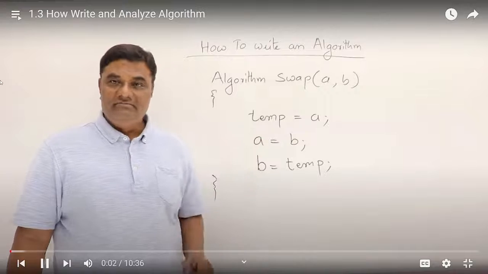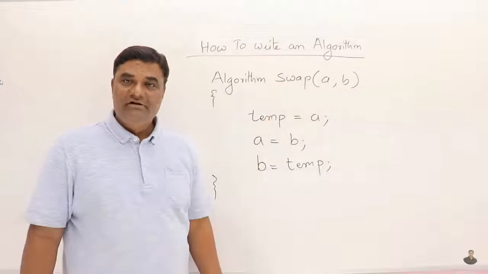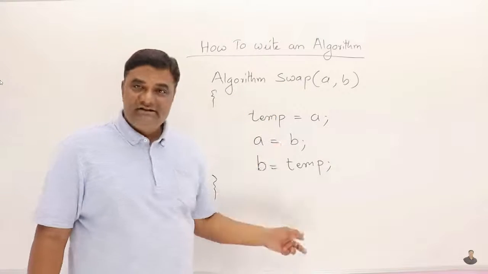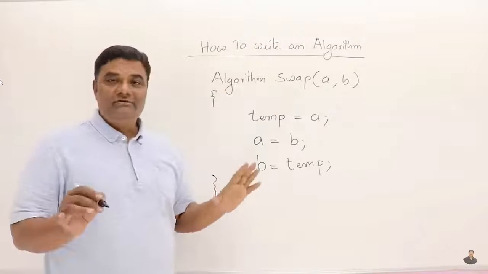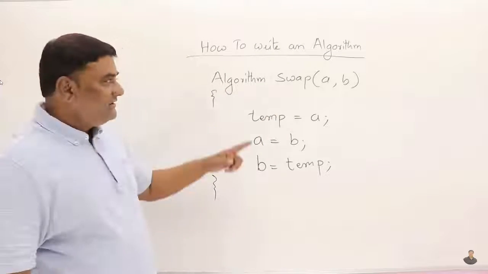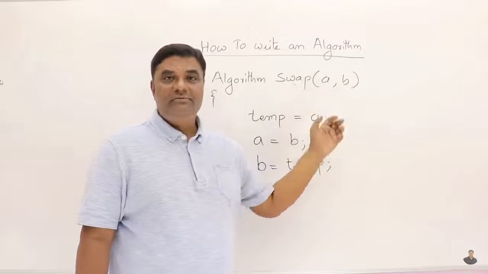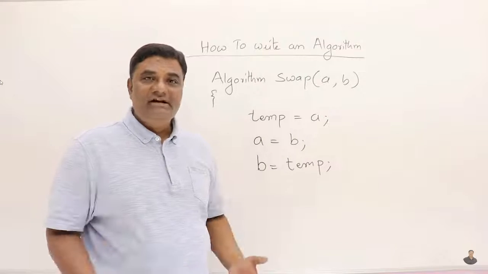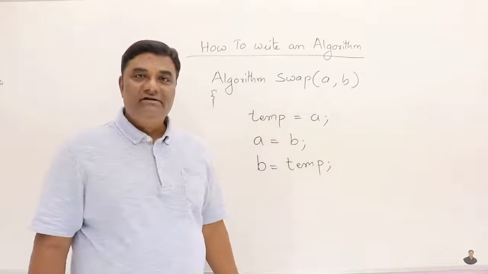Next, let us see how to write an algorithm. Here I have already written an algorithm for swapping two numbers or two elements. See, I have used C language-like syntax only. The only thing I have done is write "algorithm" to show that I'm writing an algorithm, it's not a program. If I compare with the C program, here I have not written the data type of parameters. Data types we don't decide at algorithm time. When we write a program, then we decide what data types are required.